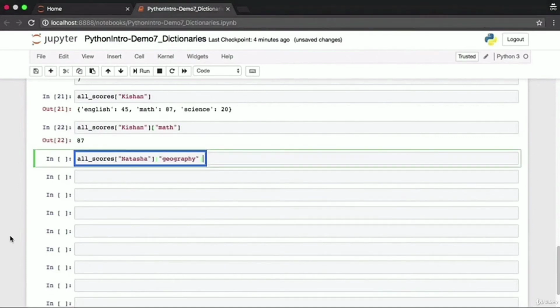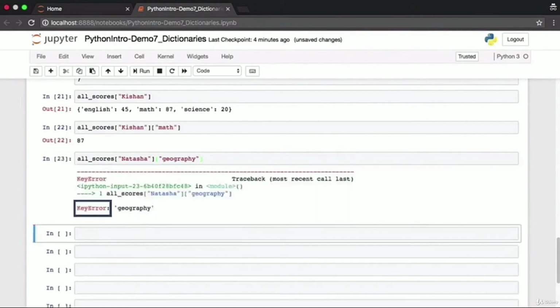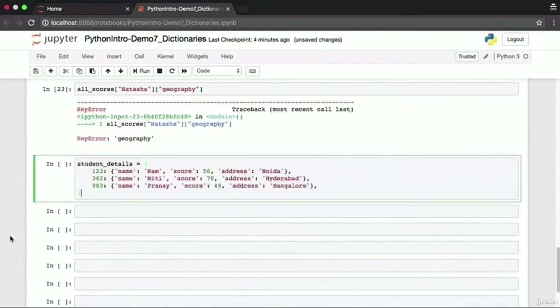Now let's say I try to access Natasha's geography score. There is a problem here because we do not have the marks for geography. That's why we get a key error. Notice that the key error message clearly specifies that it is the geography key that was not found. This will help you debug your program. Though it is common practice to have the keys of your dictionaries be strings, they are much easier to work with, they're easier to read, and it's easier to maintain your code.